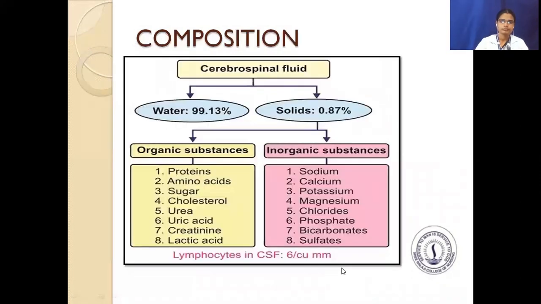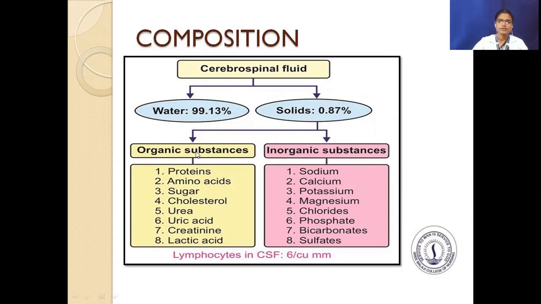Next, what are the compositions of the cerebrospinal fluid? It is composition. First one is water. The water is 99.13% and the other solids 0.87%. The solids are divided into two types. First one is organic substances and inorganic substances.